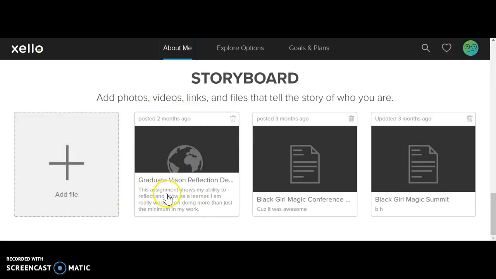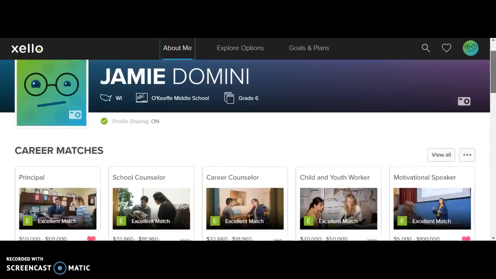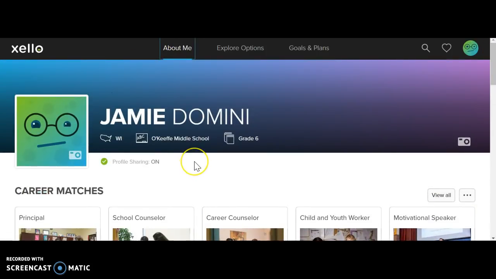Many of you will have your graduate vision reflections that you did from first quarter in here. You might have something else that you did. You can add different files, videos, and things that tell the story of who you are. It might be kind of fun to actually add a video of yourself from when you are in 6th, 7th, and 8th grade, because this Xello profile is going to stay with you all the way through high school. You'll notice on my profile that I made sure to give it a name and to describe it so that you know exactly when that happened. And that is what you need to do over the next few days on your Xello profile.